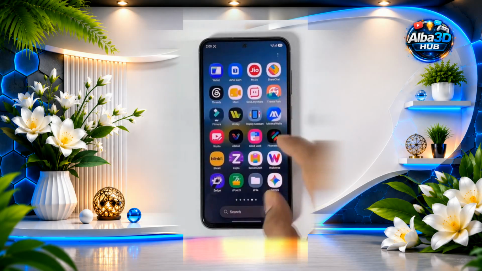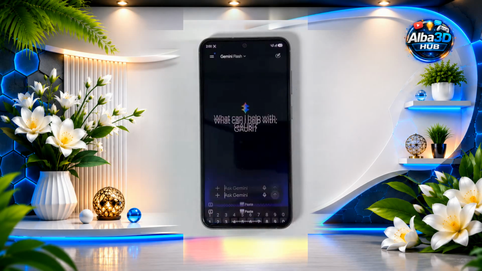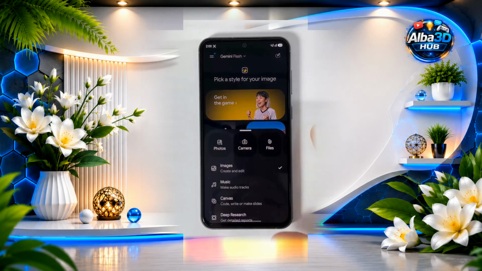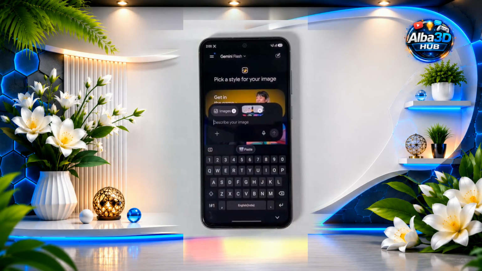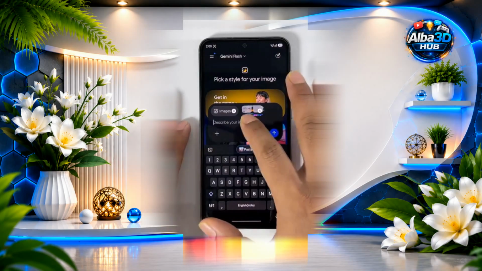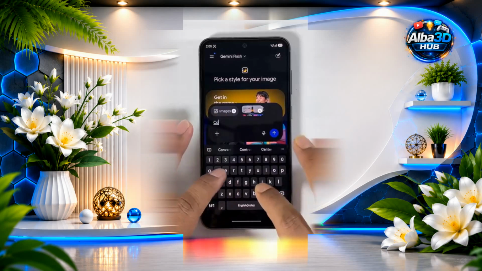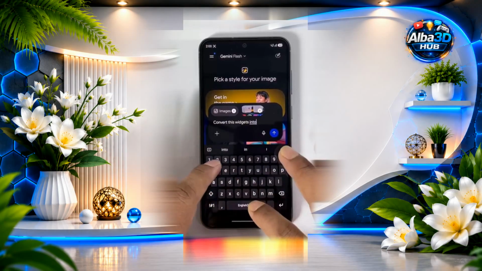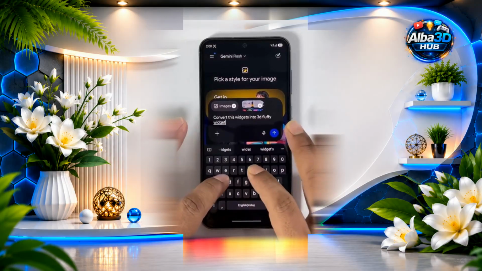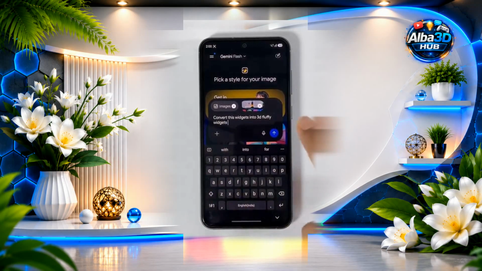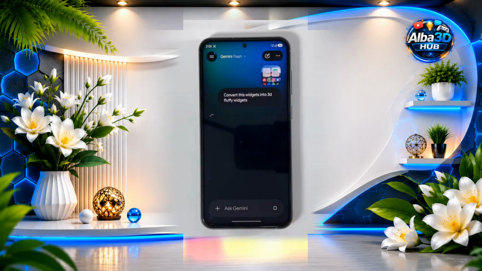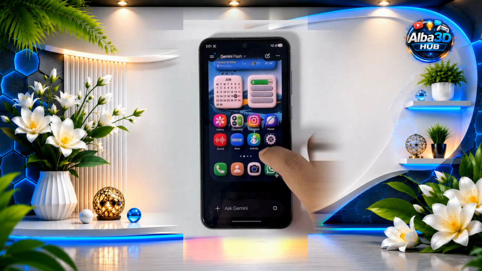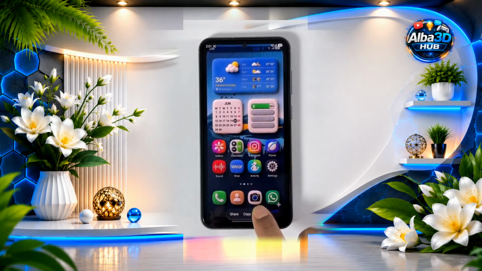Now open Gemini and select the image from Gallery. Describe the image and ask to convert these widgets into 3D Fluffy widgets. Save the generated image to your gallery.